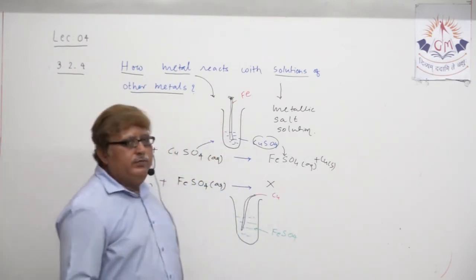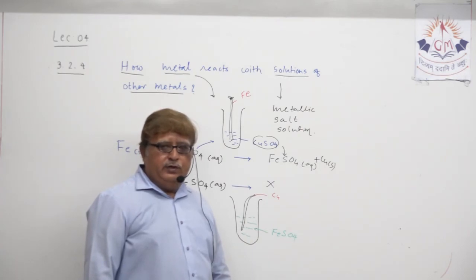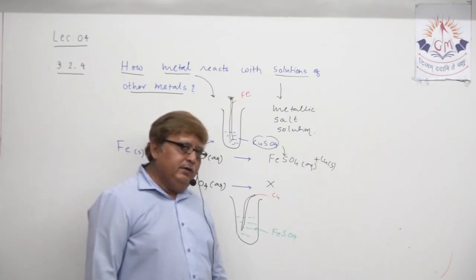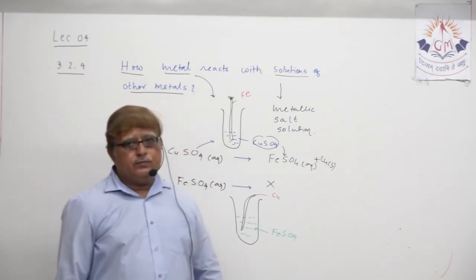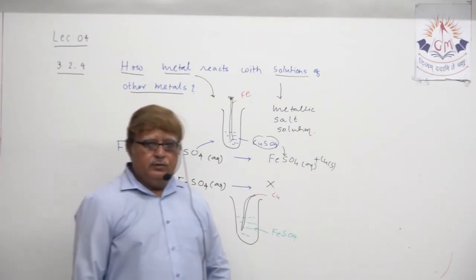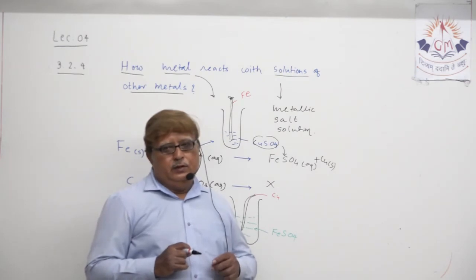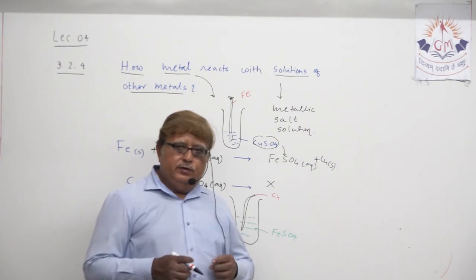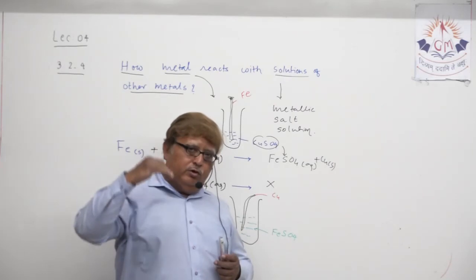But one thing has been clear: by such displacement reactions between metals, you are able to justify the reactivity of various metals, and based on the reactivity of various metals, you are able to write the reactivity series of metals from top order to bottom order.